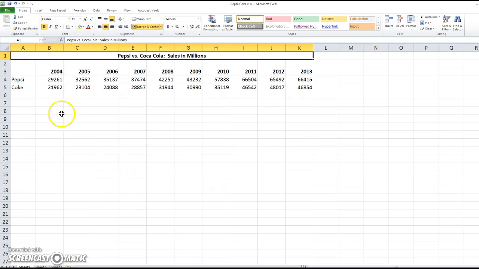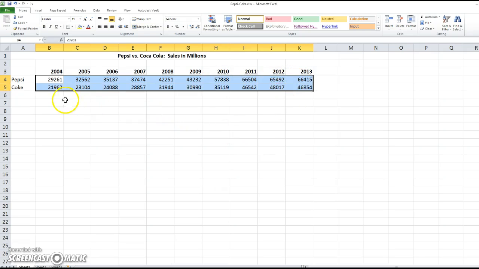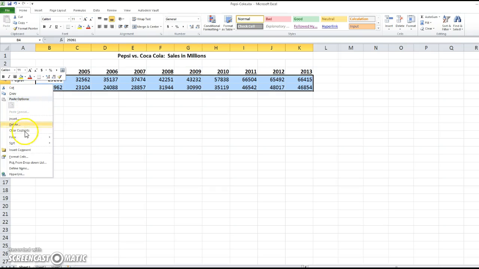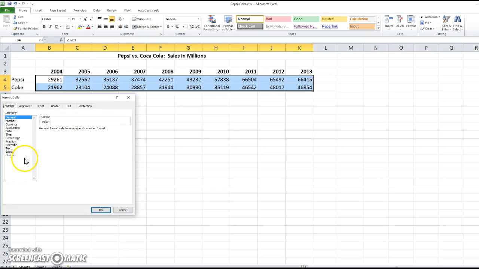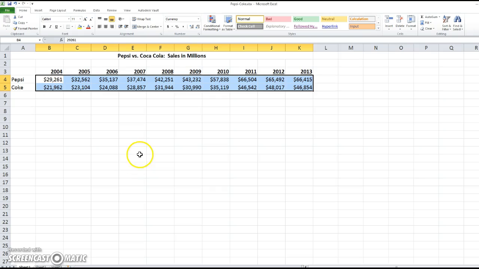And the other thing we want to do is these numbers, not the years, but the numbers under here. This is all money. So we're going to highlight and right click, format cells. We're going to choose currency, but we're also going to change the decimal places to 0. We don't need any. When you're dealing with all these millions of dollars, you don't need 75 cents or whatever in there. So we're going to go ahead and click that.